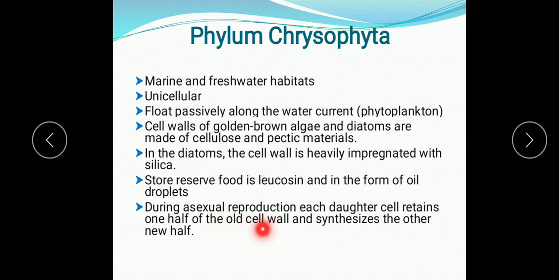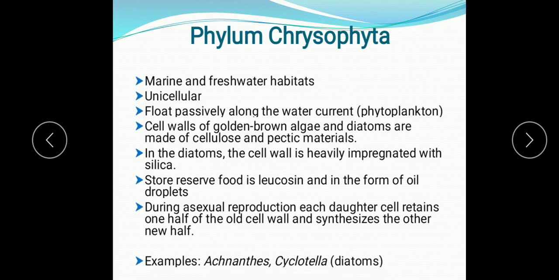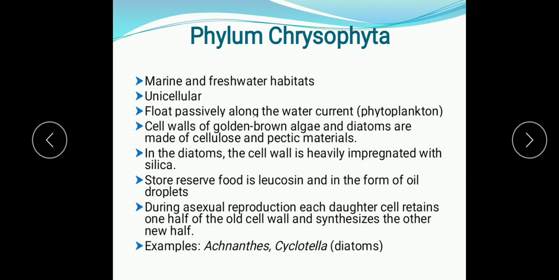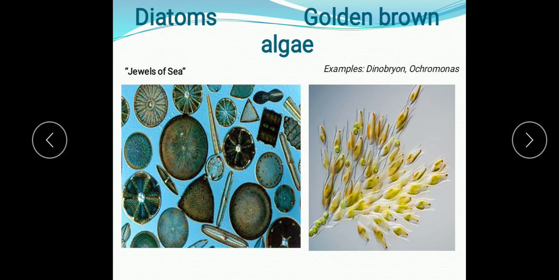These frustules are largely constructed of silica. So this is seen in the diatoms. Examples of the Chrysophyta are Echinanthes and Cyclotella. These are the diatoms. So let me show some diagrams of the diatoms and the golden brown algae.